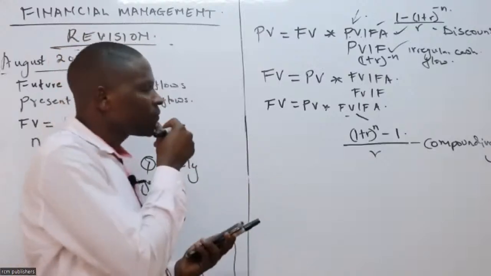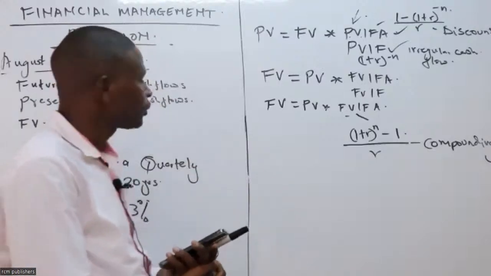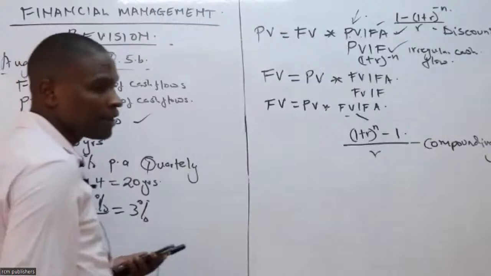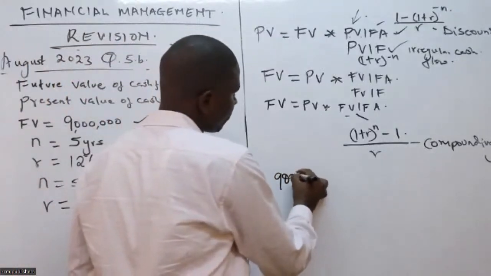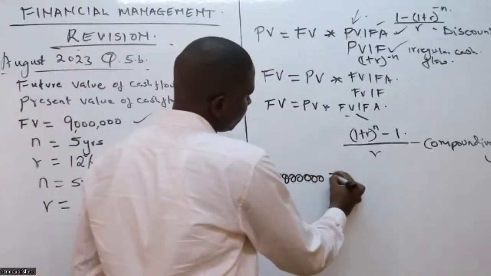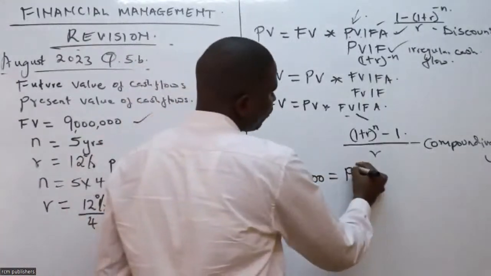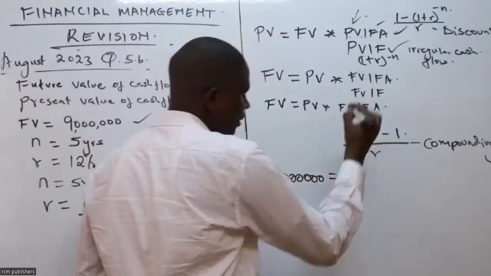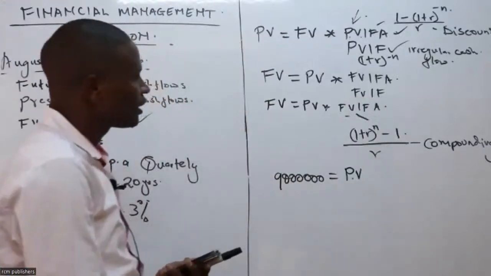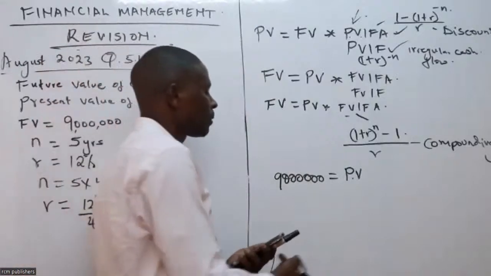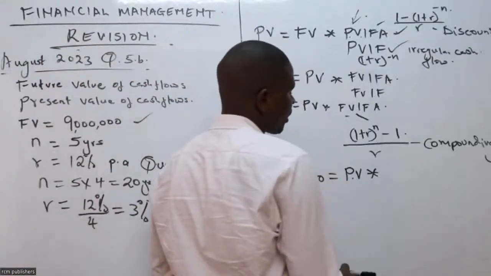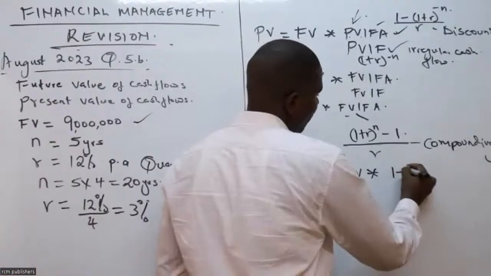What is our future value? We were told the future value is 9 million. So let's replace whatever we have: 9 million. Present value, class, we don't have. That is what we have been asked: how much will this person be depositing quarterly so that he can get 9 million at the end? So this one is 1 plus R.